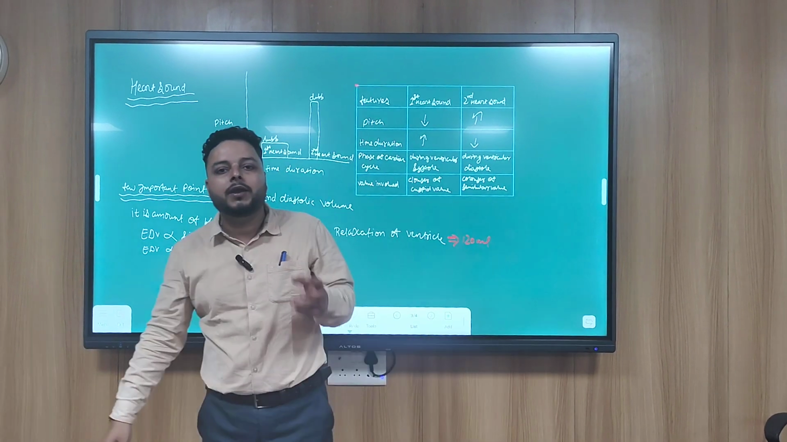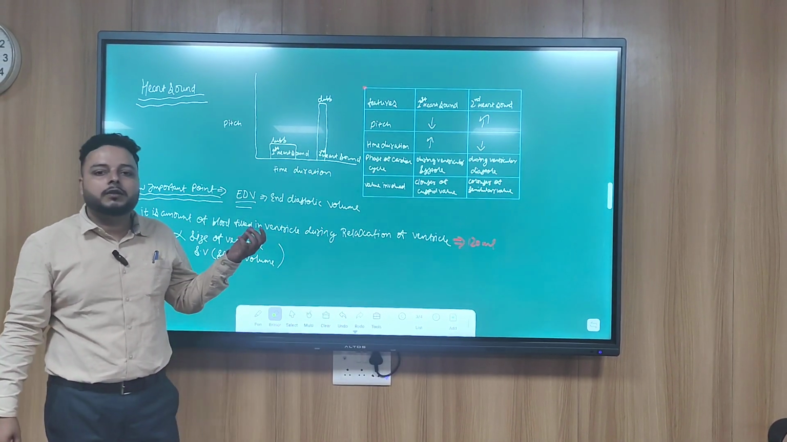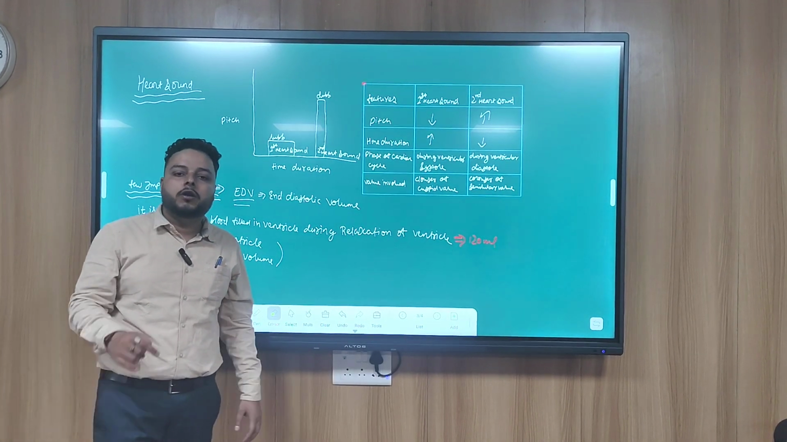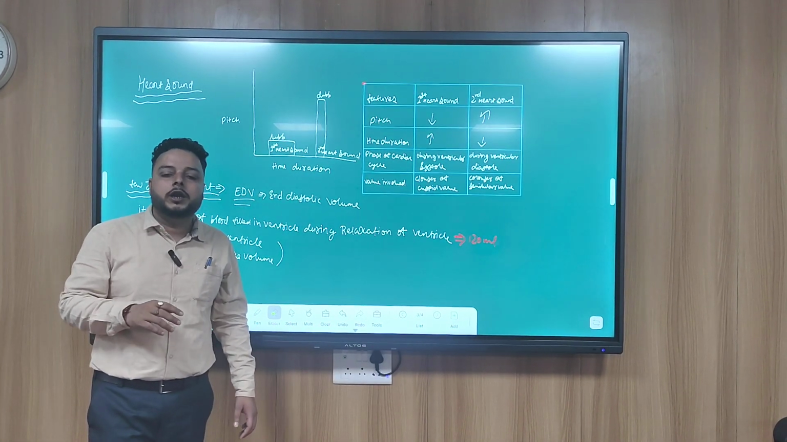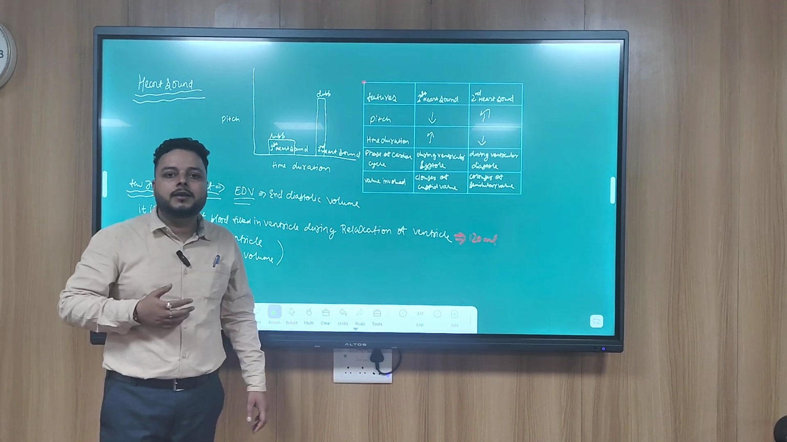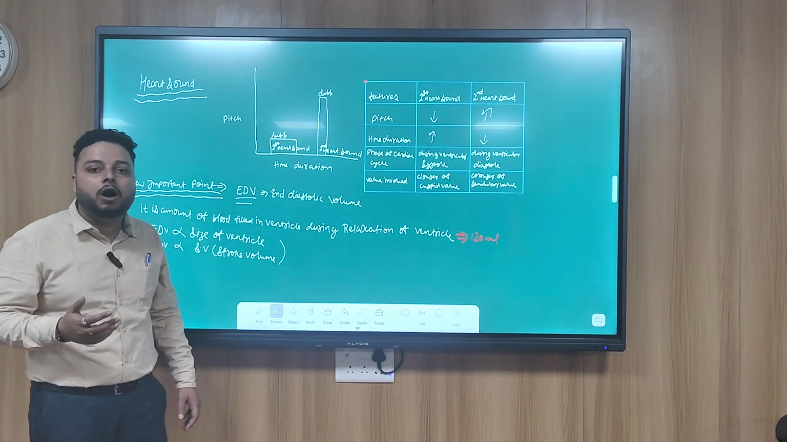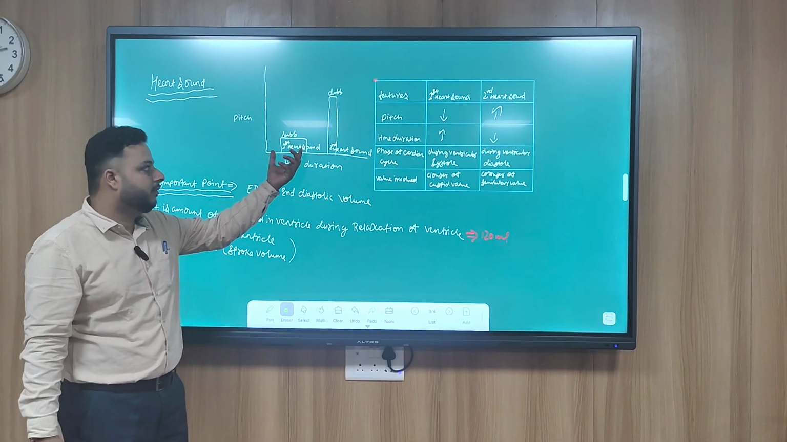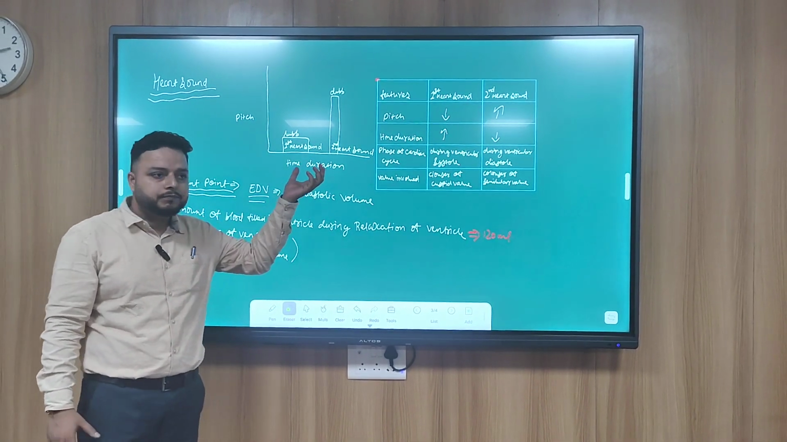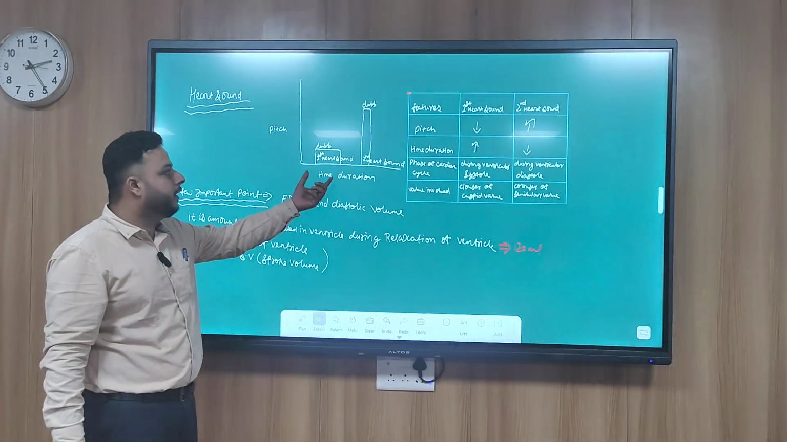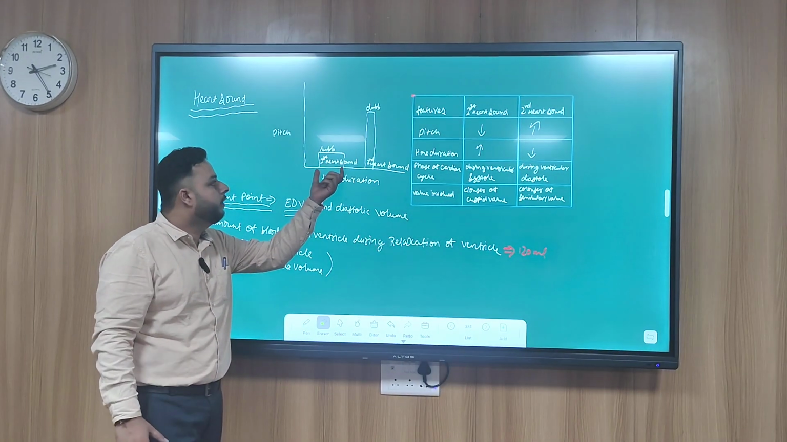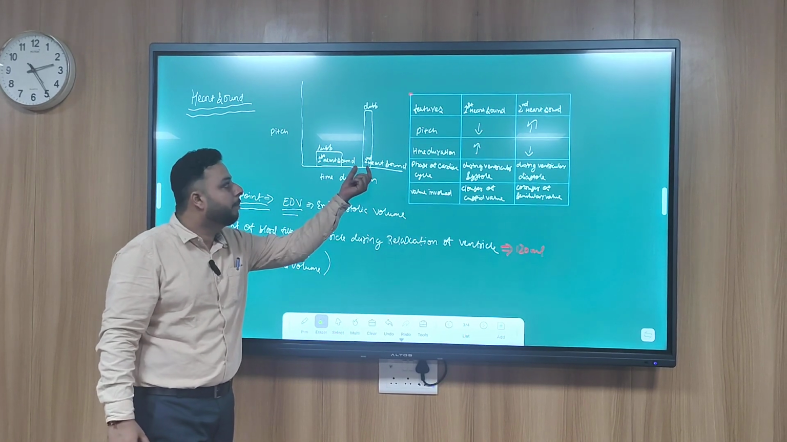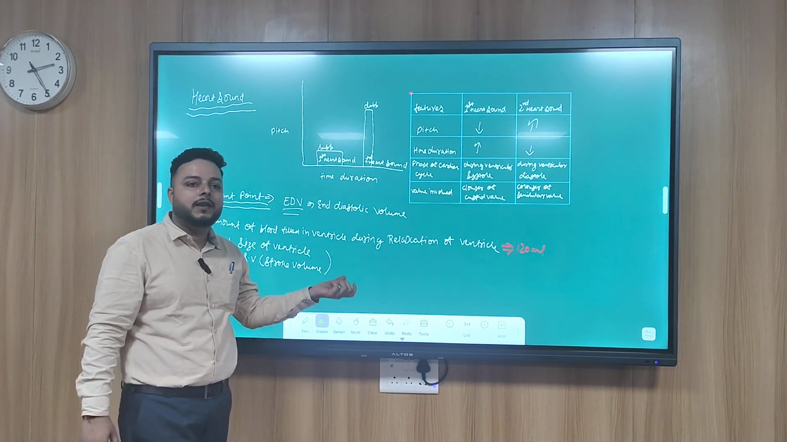What is heart sound? We have studied two heart sounds, that is the first heart sound and the second heart sound. When you go to the doctor, he puts a stethoscope on your heart and listens to these sounds, because these sounds are of great clinical significance. For the first heart sound, I have made a graph between pitch and time duration. In the first heart sound, the time duration is more, but the pitch is less. In the second heart sound, the pitch is more, but the time duration is less.